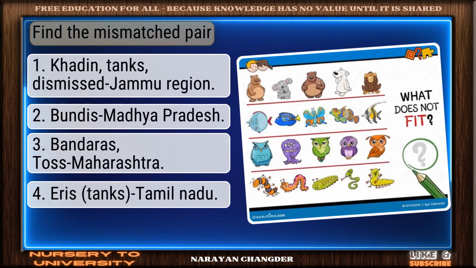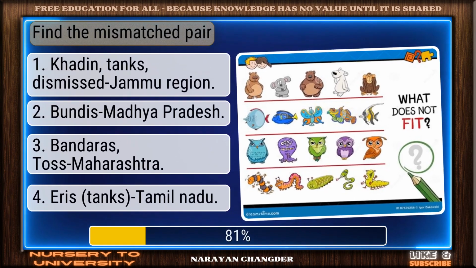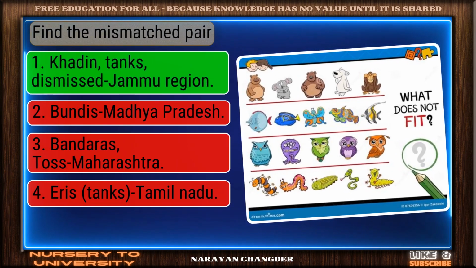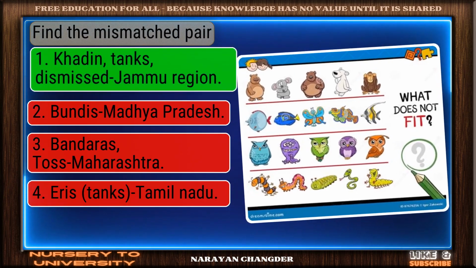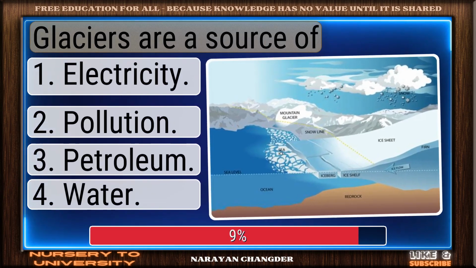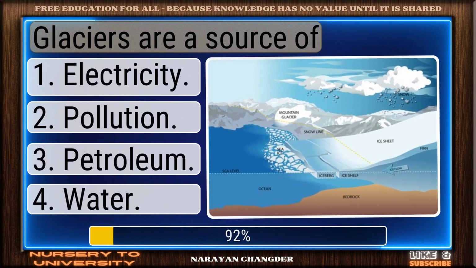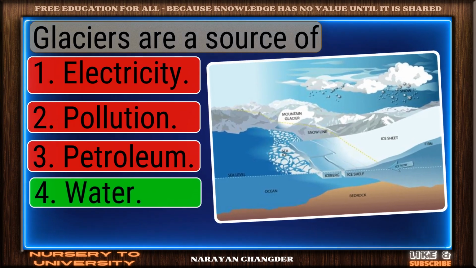Find the mismatched pair. Correct response. Cotton tanks. Dismissed Jammu region is accurate. Glaciers are a source of. Bravo. Water is the answer.